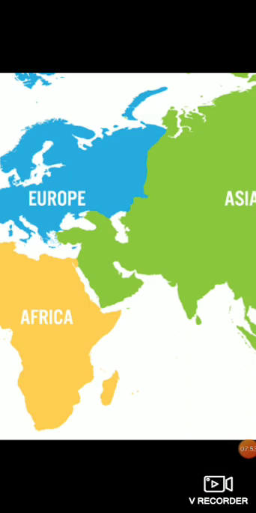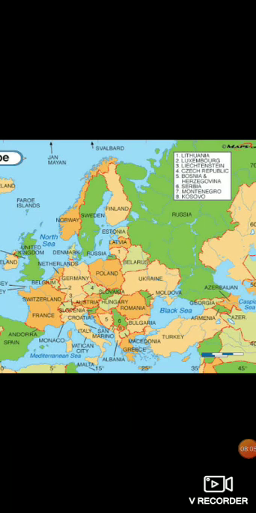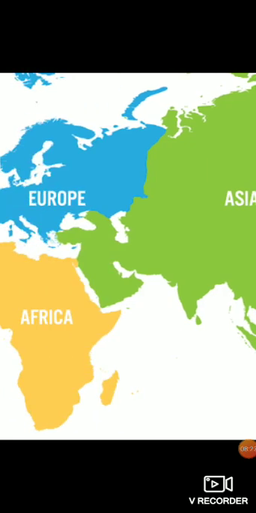If you observe the European map, you will see that on one side it is attached to Asia. But what about the other three sides of the continent? The other three sides of the continent are surrounded by the sea. So you all know what a peninsula is. A peninsula is any piece of land that is surrounded by seas on three sides. So that is what happens with Europe. There are many parts of the European continent which are covered by the sea on three sides. So that is why it is known as the peninsula of peninsulas.